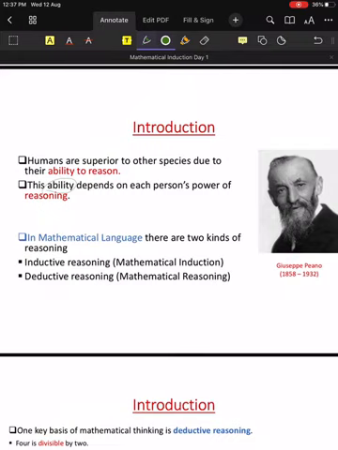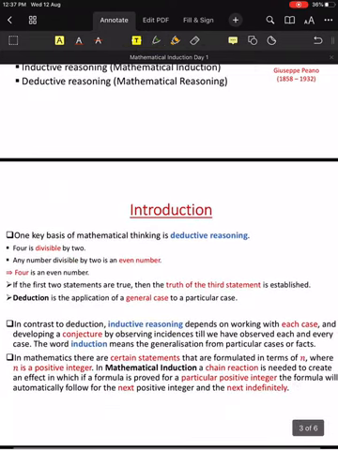In mathematical language, there are two kinds of reasoning: inductive reasoning and deductive reasoning. Inductive reasoning, mathematical induction, we will be studying now, and deductive reasoning, mathematical reasoning, we will study in class 12. So let's go with the introduction. First, let us discuss deductive reasoning a bit, then I will go to mathematical induction.